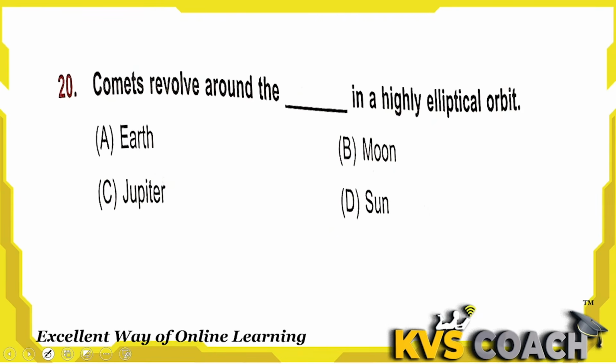Next is, comets revolve around the dash in a highly elliptical orbit. Elliptical means an oval-shaped orbit. Comets revolve around what? Around the sun. Actually, comets are made up of ice, dust and rocky material, and they revolve in a specific orbit around the sun. So sun, D, is the right answer here. Earth, Jupiter and Moon also revolve in their own orbits, but the sun orbit is specifically the comets'. D is the right answer here.